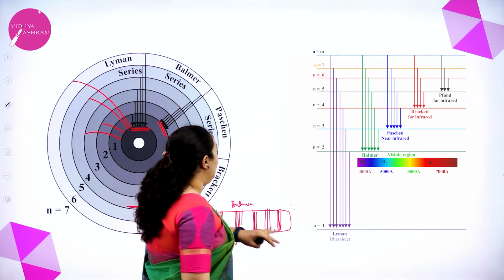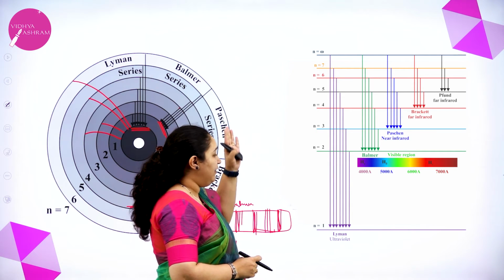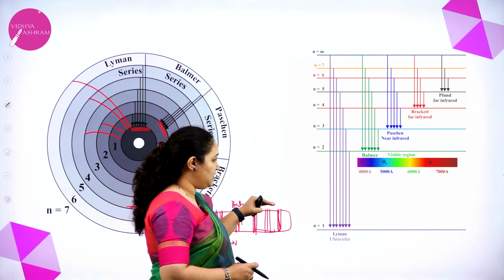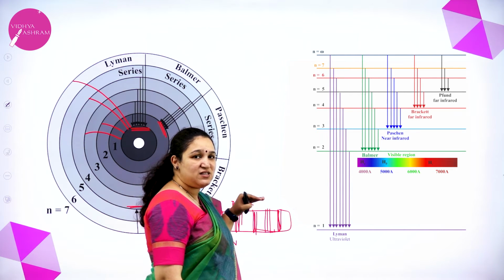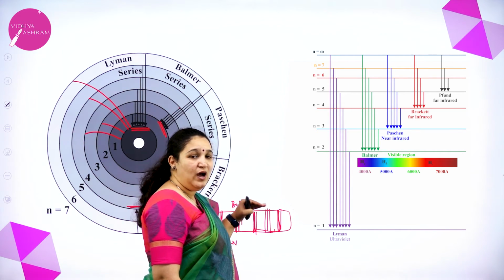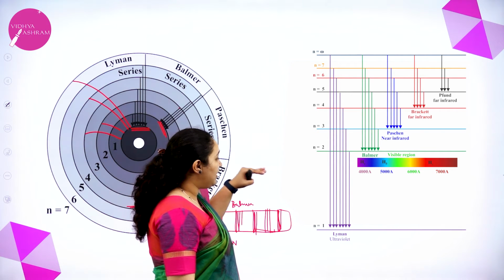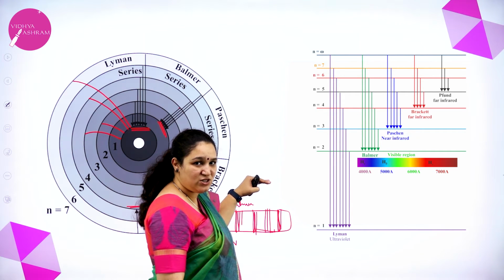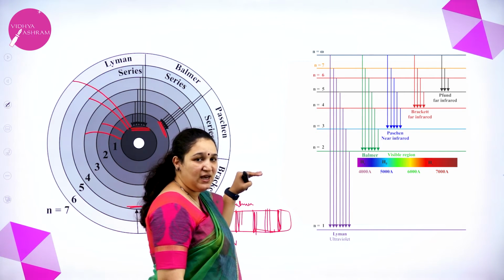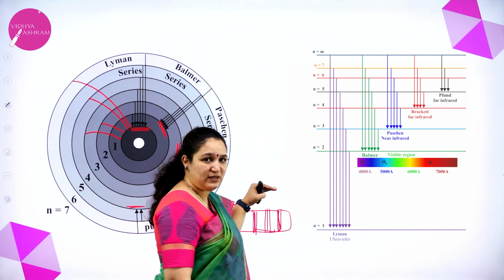One more way to see it: if the electrons from any higher energy level come to the first energy level, we call it the Lyman series, and these radiations fall into the ultraviolet region of the electromagnetic spectrum. If it comes to n equal to 2, the second energy level, we call it the Balmer series, and the radiations fall into the visible region of the electromagnetic spectrum.